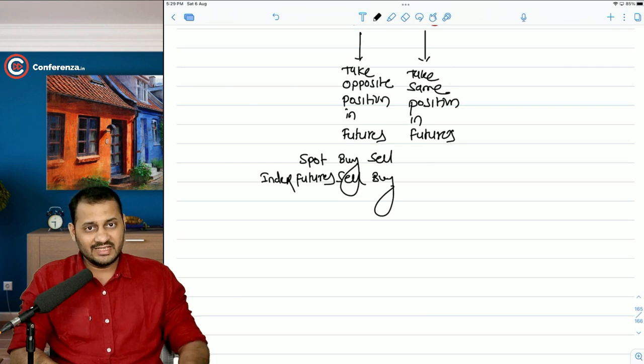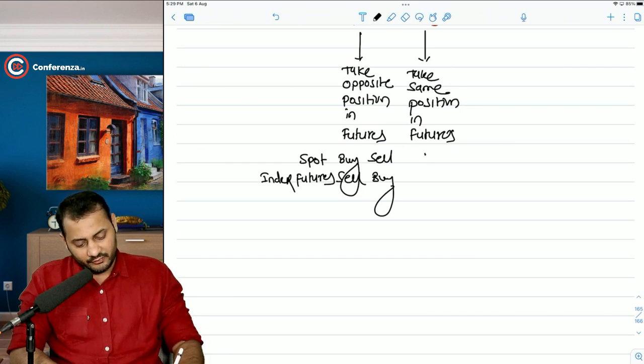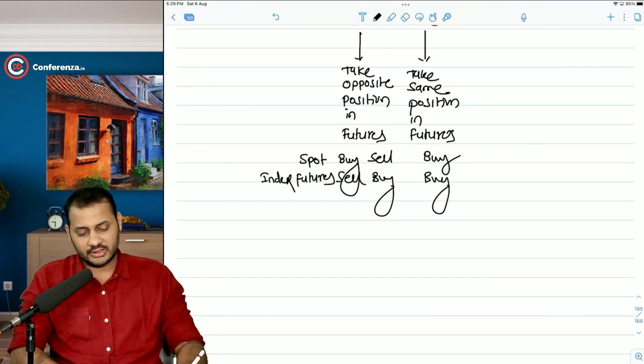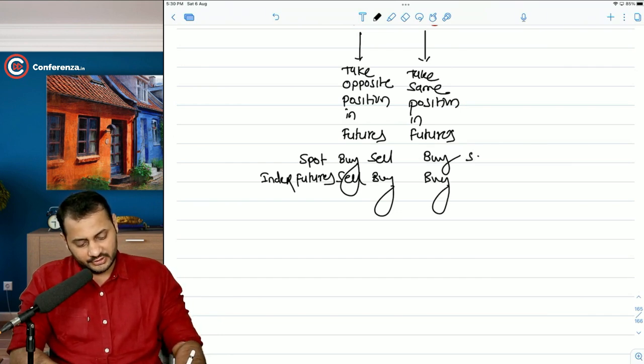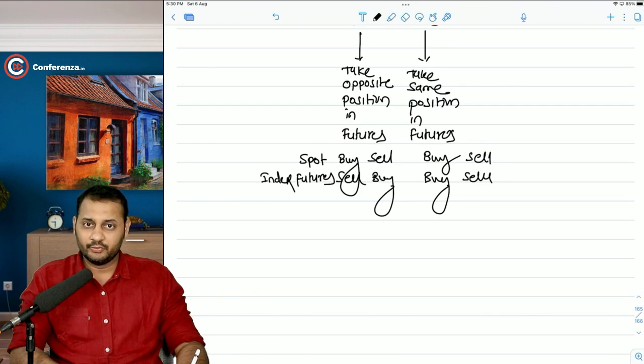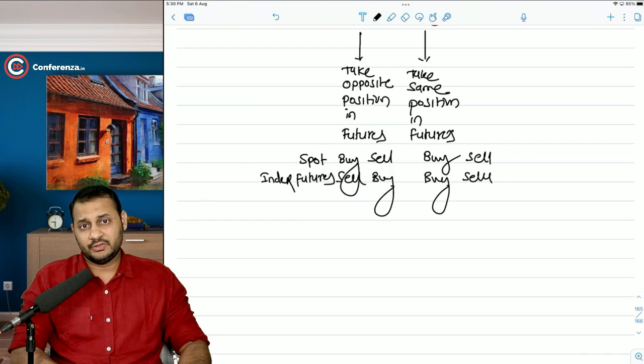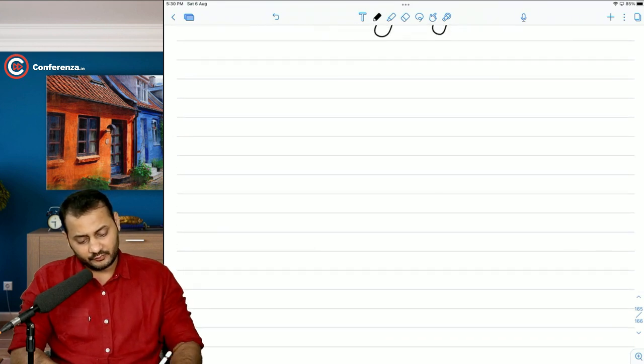But if the beta is negative and you have a buy position in the spot market, take the buy position in the futures as well. If you have a sell position in the spot market, take the sell position in the futures as well. This is when you can achieve complete hedging, and I will tell you how with a simple example.